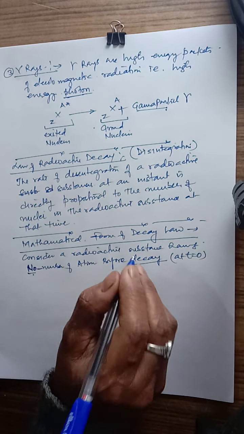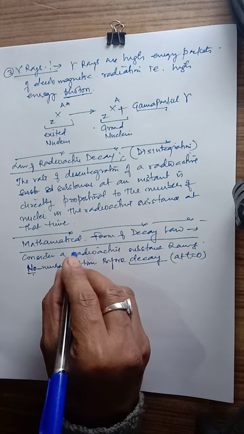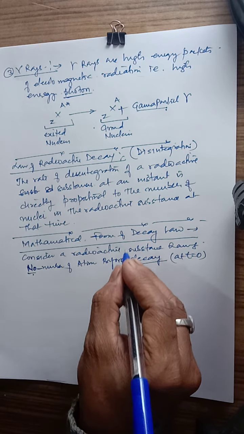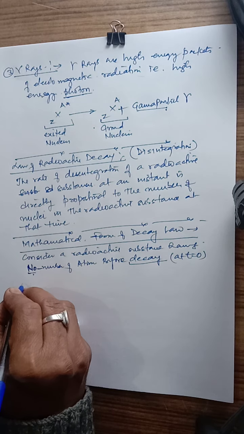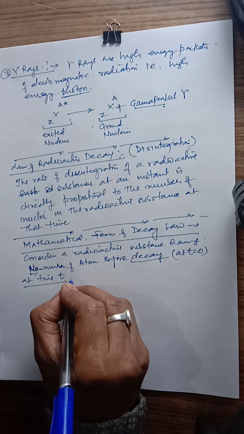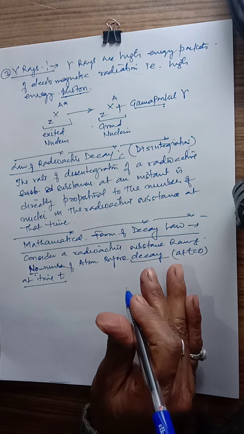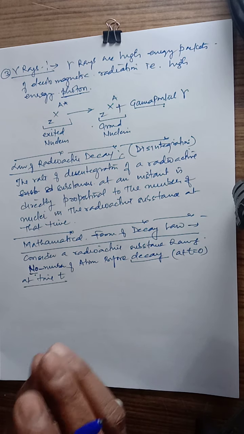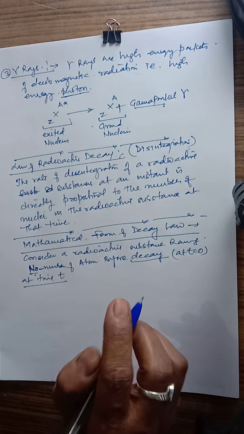Now, as time starts, the radioactive element starts decaying and the amount of substance decreases. Let after some time, at time T, some material will have decayed. Then we have to consider the number of atoms which remain undecayed in the substance.